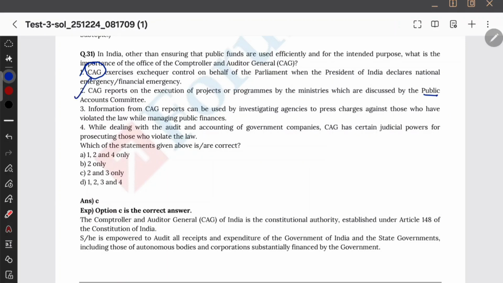The PAC will look at the CAG reports, that's right, they are linking with the PAC. And then information from the CAG reports can be used by investigating agencies to press charges against those who have violated the law while managing public finances. Yes, it is an audit report, so they can. While dealing with the audit and accounting of government companies, CAG has certain judicial powers for prosecuting those who violate the law. CAG has no judicial powers. That's the criticism, that they do not have such powers. They only send reports and nothing else. Okay, that's all. So this option is also wrong, therefore only 2 and 3.